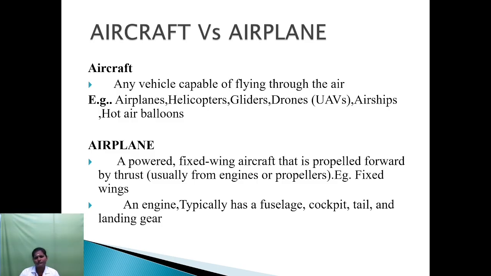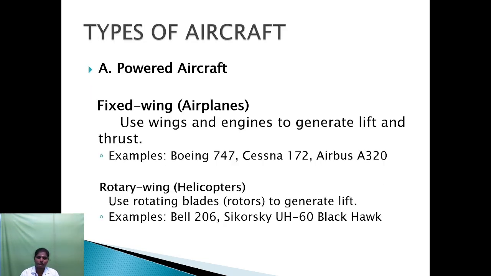Aircraft is capable of flying through the air. Examples: airplanes, helicopters, gliders, drones, airships, and hot air balloons. An airplane means a powered fixed-wing aircraft propelled forward by thrust. Example: a fixed-wing aircraft typically has a fuselage, cockpit, tail and landing gear.